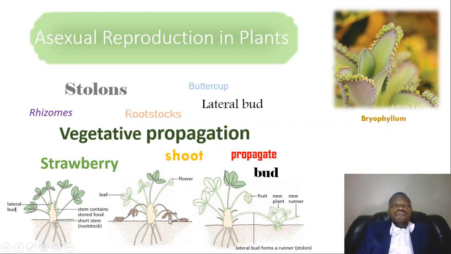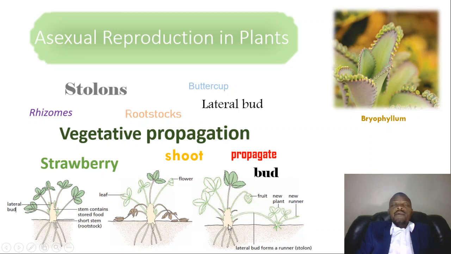As it grows, after it has produced fruit, the lateral buds form a runner which is called a stolon. This stolon becomes the beginning of a new plant, because it begins to grow new leaves and new roots.